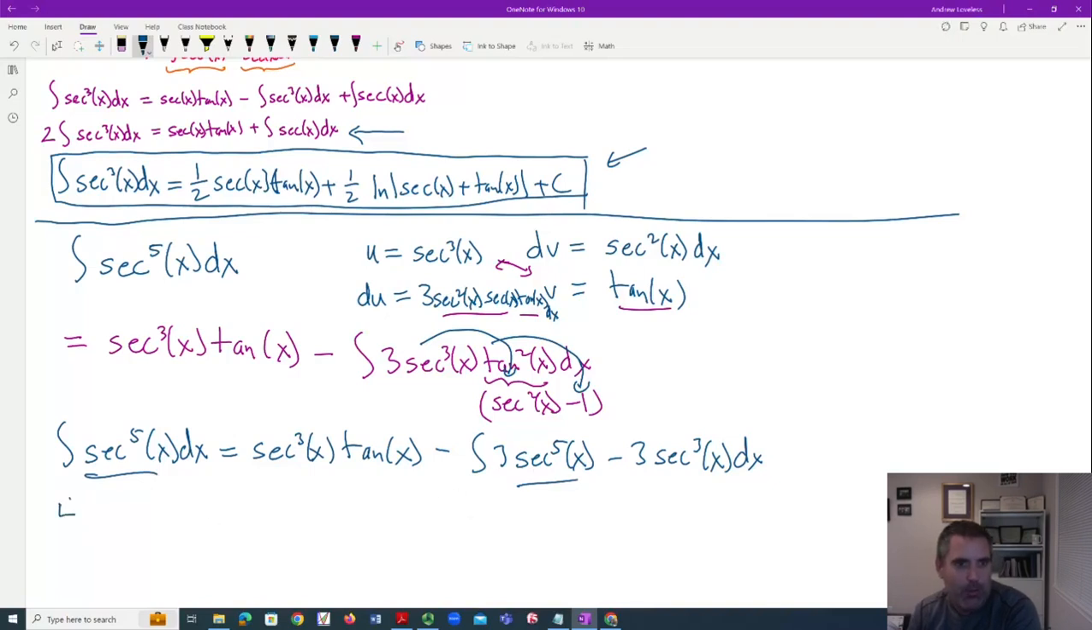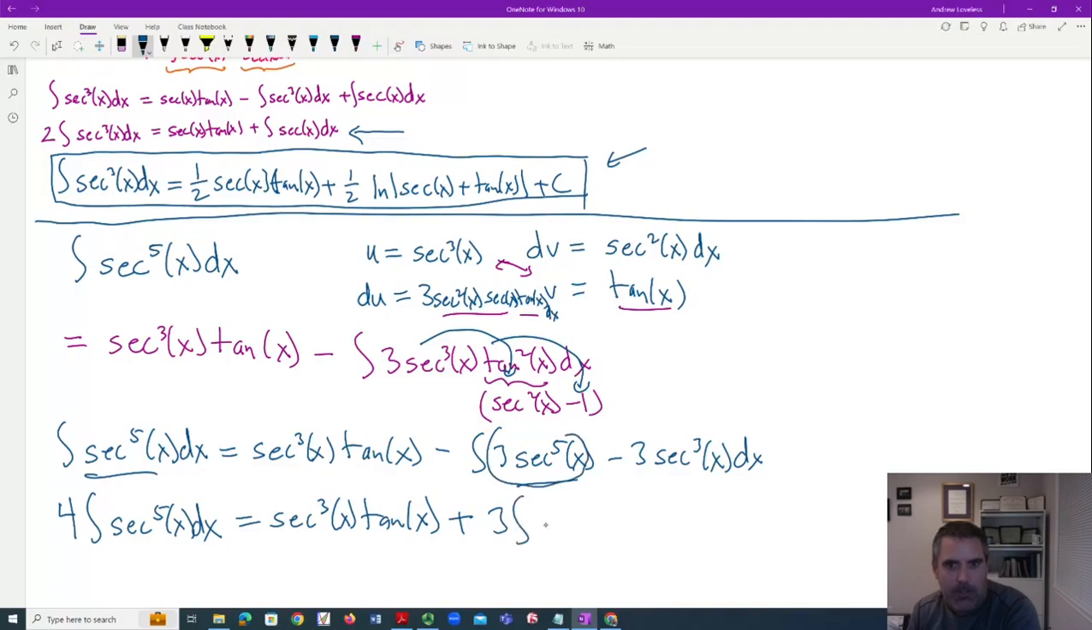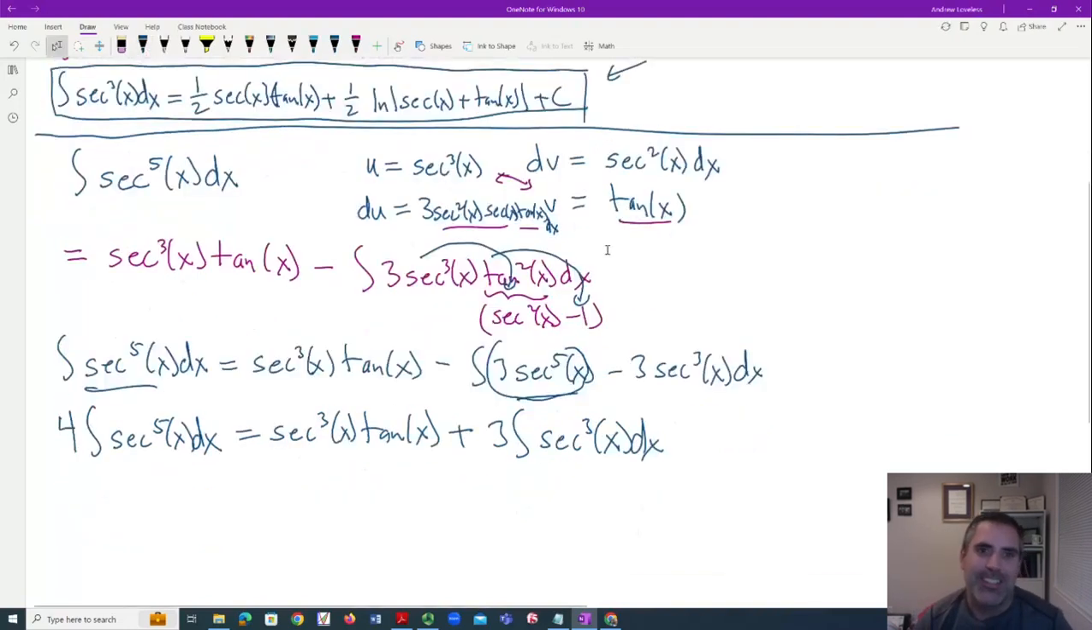So it's going to be 4 times the integral of secant to the 5th dx equals, and I've never seen this integral before in my life. This is all fresh on the video. This is going to be plus 3. So I moved this integral over to the other side. Secant cubed of x dx. Well, that's interesting. We know what secant cubed is.